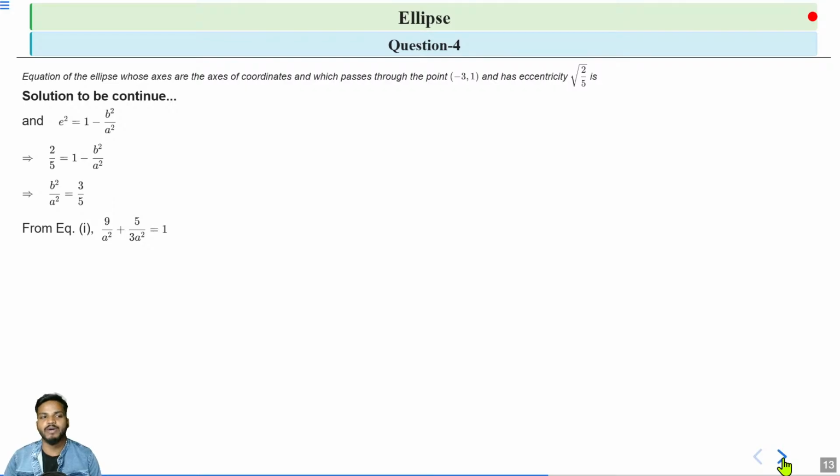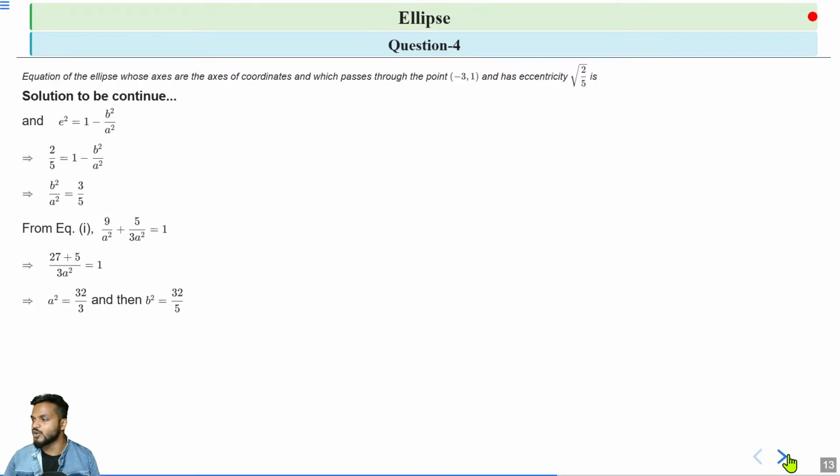So we can write b square as 3 by 5 into a square. Now substitute the value of b square in equation 1, that we get when we substitute the point (-3, 1) into the equation of the ellipse. So we get 9 by a square plus 5 by 3a square is equal to 1. Now solve this equation for the value of a. So we get (27 plus 5) by 3a square is equal to 1. And from here we get the value of a square is 32 by 3.